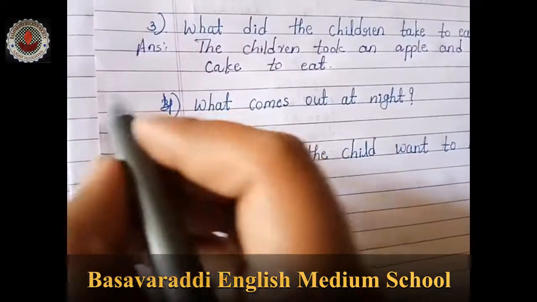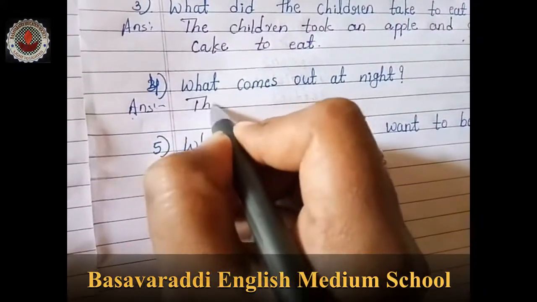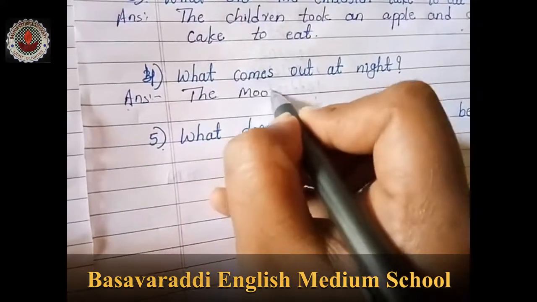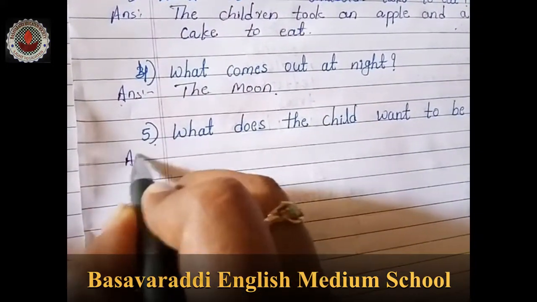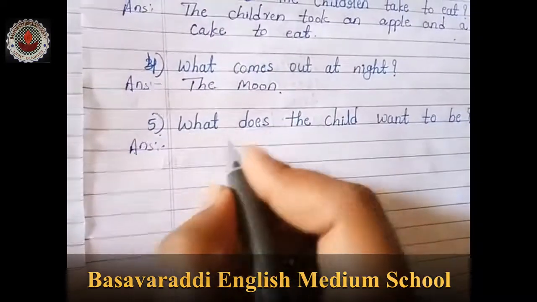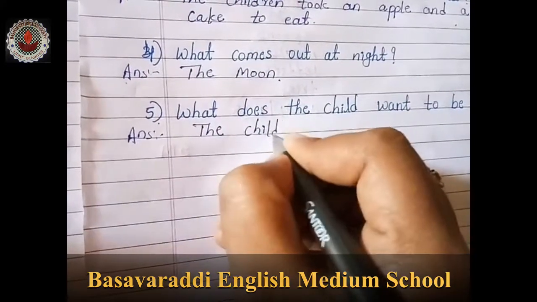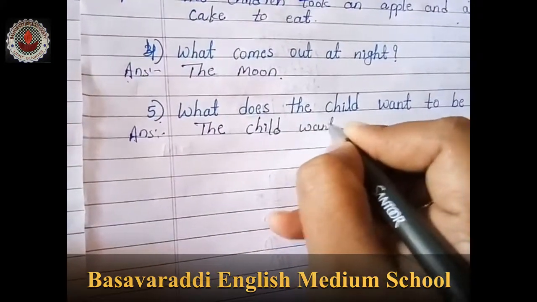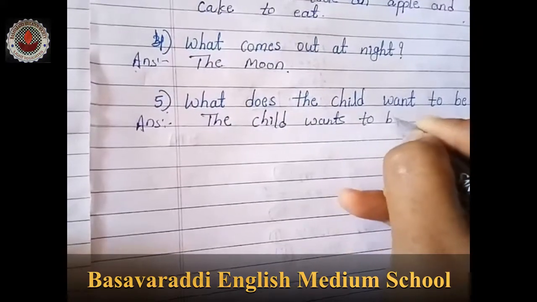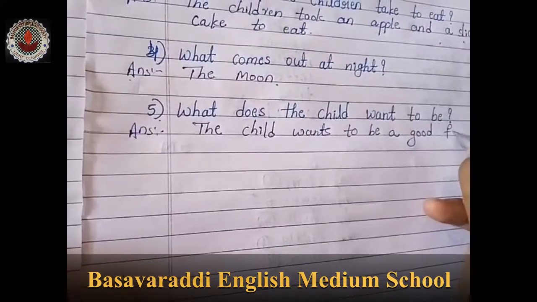Next, what comes out at night? The moon comes. The moon. Next, fifth one. What does the child want to be? The child wants to be a good friend.